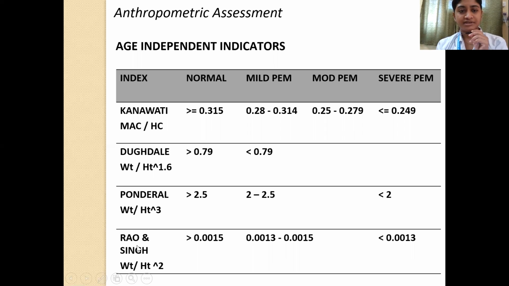And then we have the Rao and Singh index, which is weight divided by height square. Normally, it should be more than 0.0015. If it is 0.0013 to 0.0015, it is mild PEM. And if it is less than 0.0013, then it is suggestive of severe PEM.